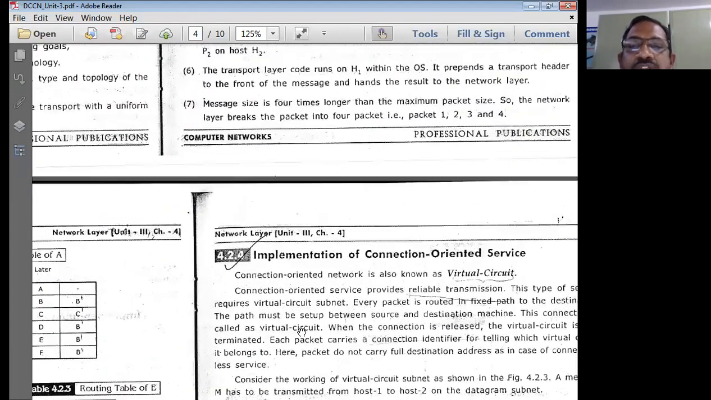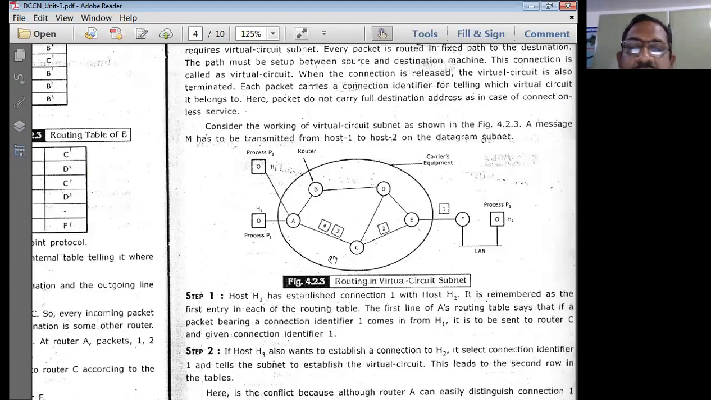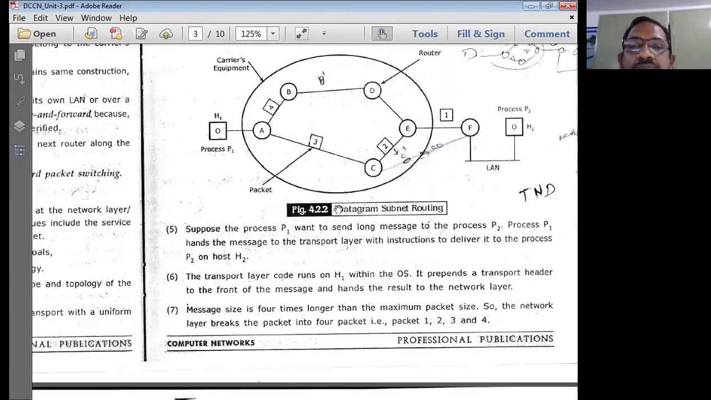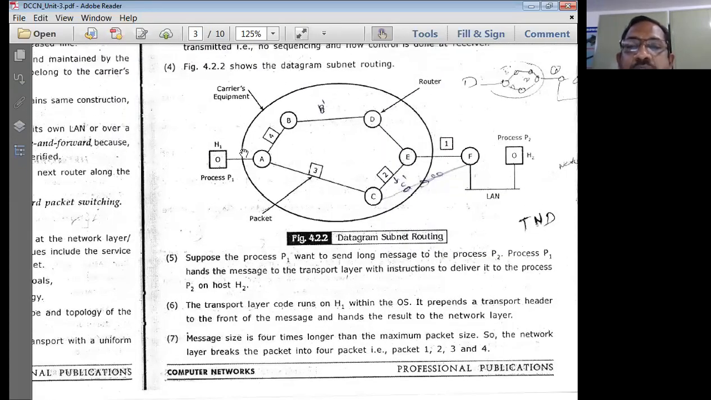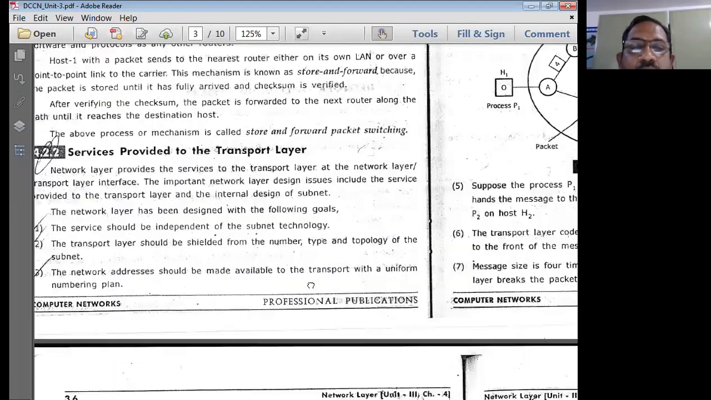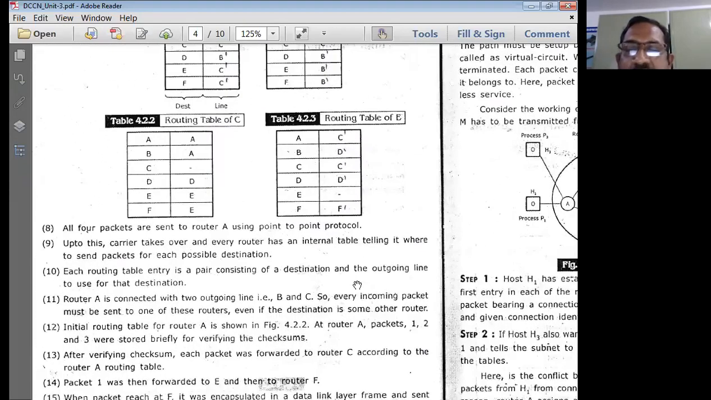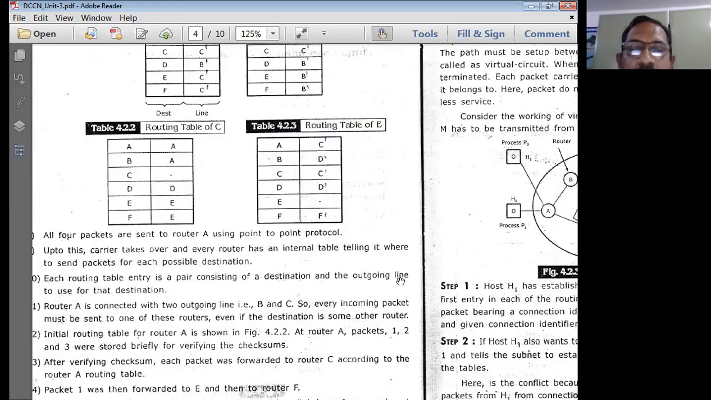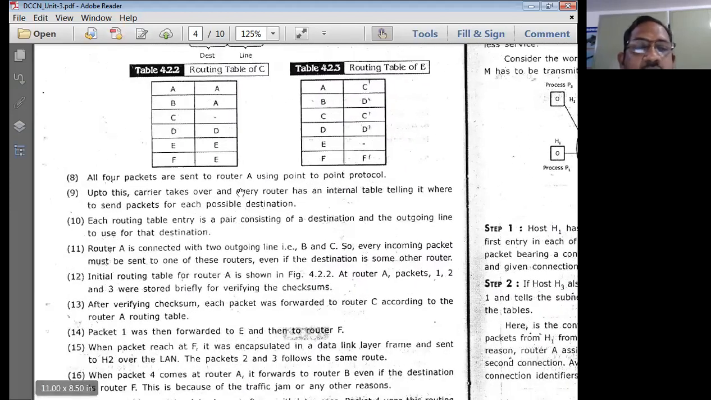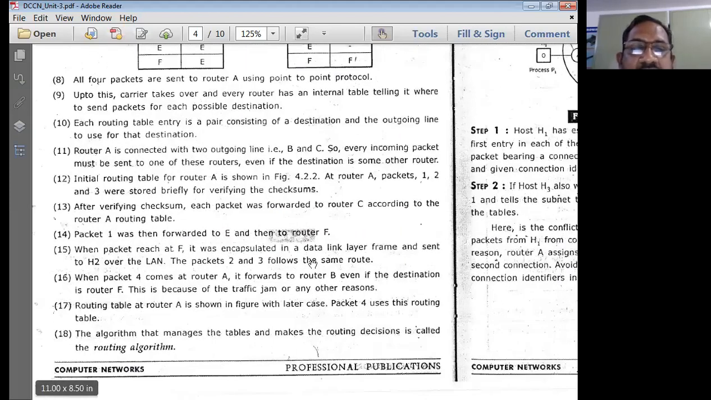You have to compulsorily draw the datagram subnet routing diagram, and you have to draw the routing table. You have to explain how you prepare this particular routing table, and based on this routing table, how the communication is going to take place. All these points I've just explained just now. I have to explain these in terms of points in the end examination.